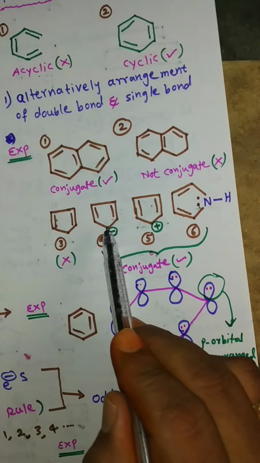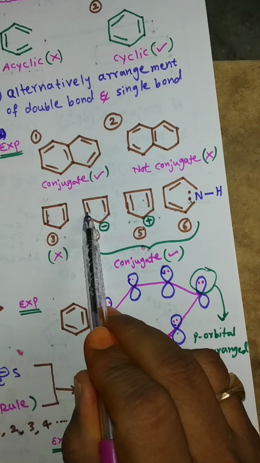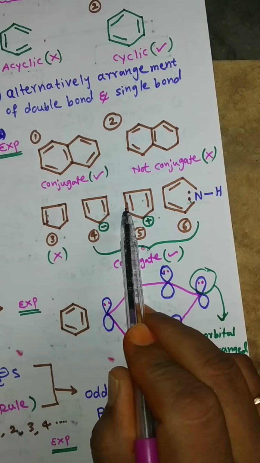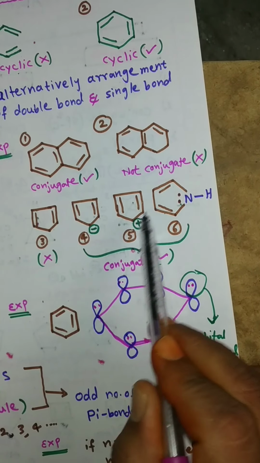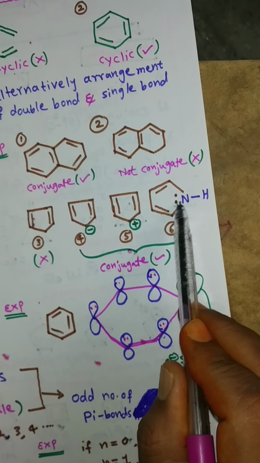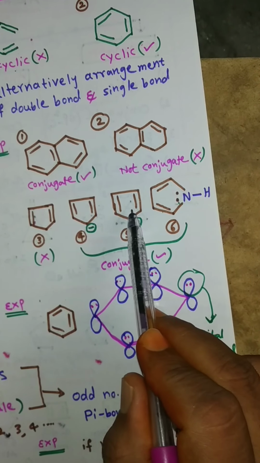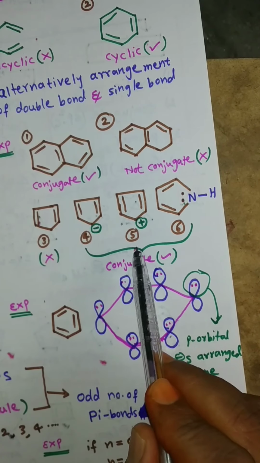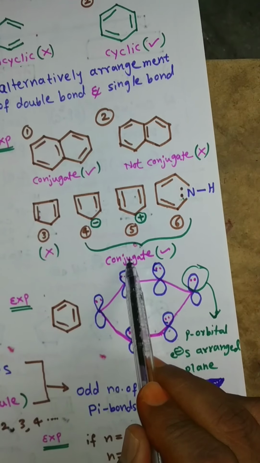For example, these three compounds: double bonded carbon next to a carbon having negative charge, double bonded carbon next to a carbon having positive charge, double bonded carbon and next nitrogen having one lone pair of electrons. So these three compounds participate in resonance, so these three compounds are conjugated compounds.